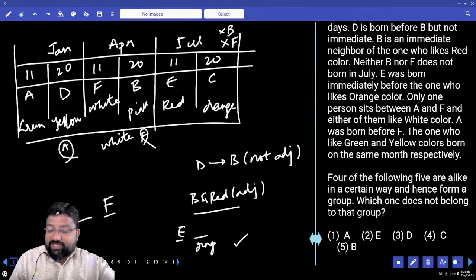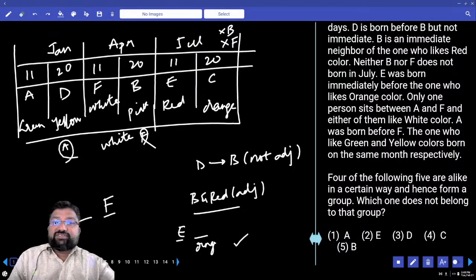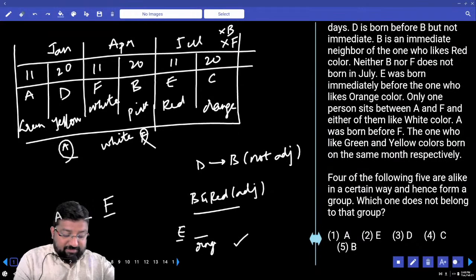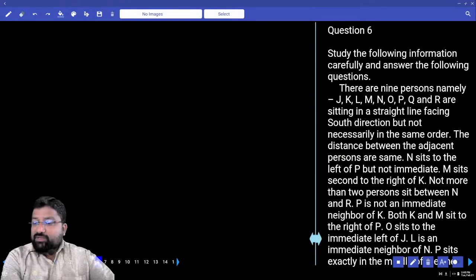Jan 31 days, July 31 days. Look at B. B is in April. April has how many days? 30 days. So we have decided the answer on the basis of the number of days present in that particular month. Is this clear? So which option should be my answer? 5th option. Let's go for the 6th one here. What is the 6th one?